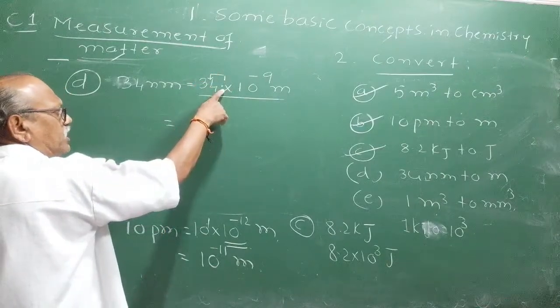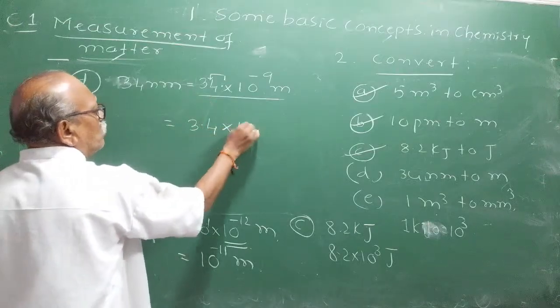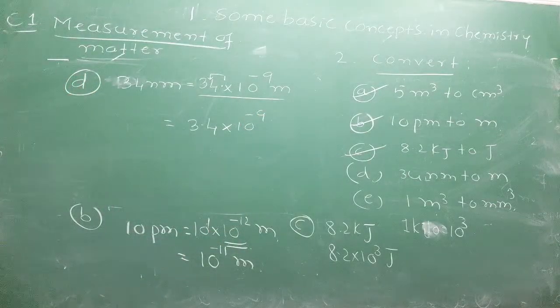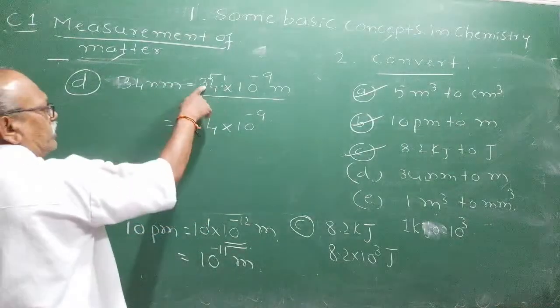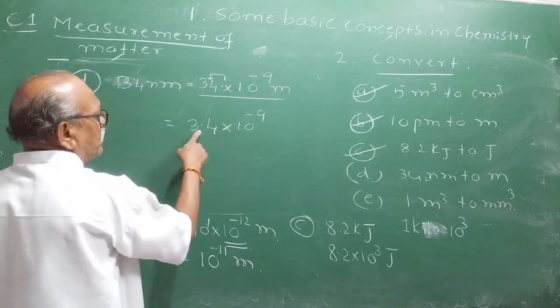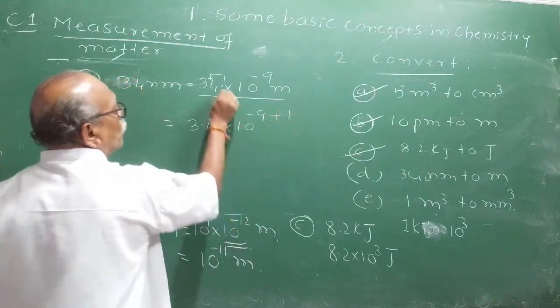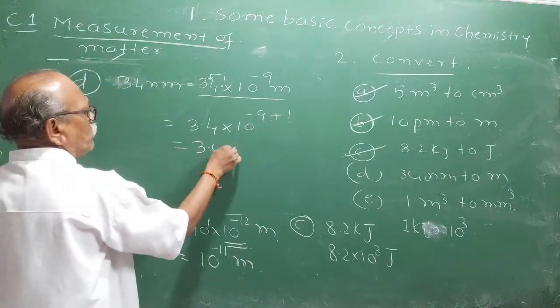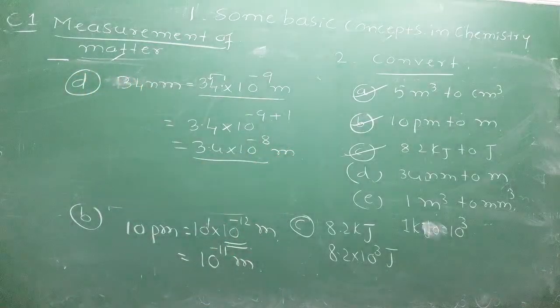Therefore, the decimal point should be shifted to the left. Whenever you shift left, do you add or subtract? Be interactive, be quick in answering. When you shift 1 place to the left, you have to add plus 1 to the exponent. You get 3.4 into 10 raised to minus 8 meter. Remember. Next question.